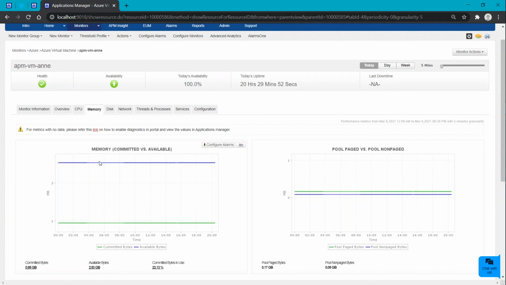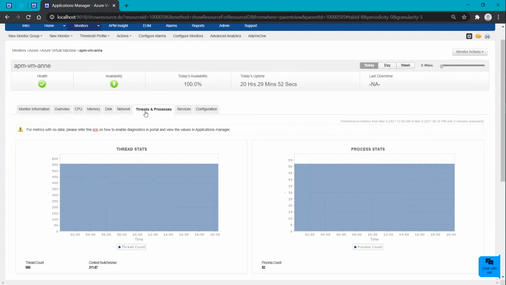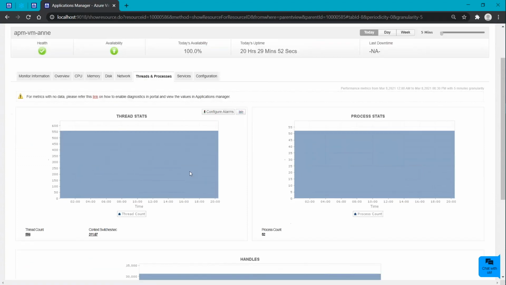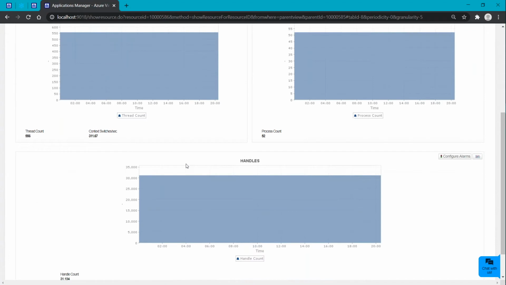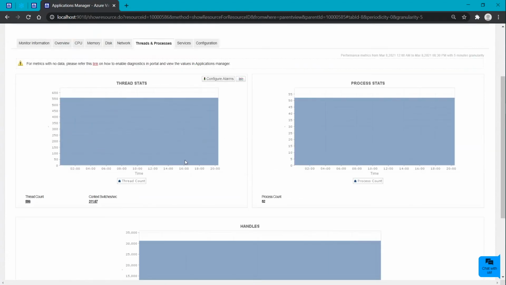And in case of using the disk, all the disk related information can be tracked here. And going back to the network, you will be able to see the network related instance details. For the thread and the process, here the total number of context switches per second and the number of handshakes that have been done, and also the process states, thread states, and handles can be effectively monitored. Under the services, related information will also be monitored here.